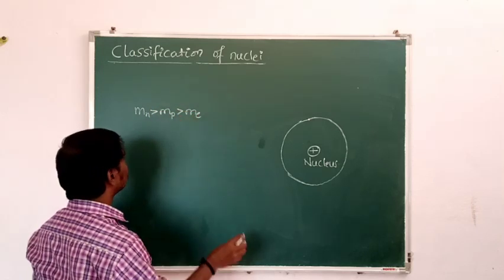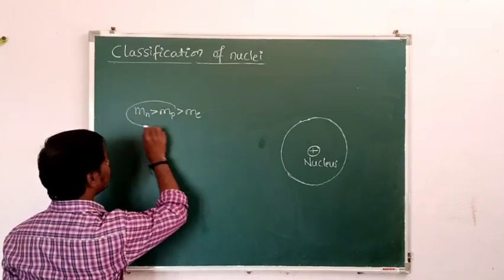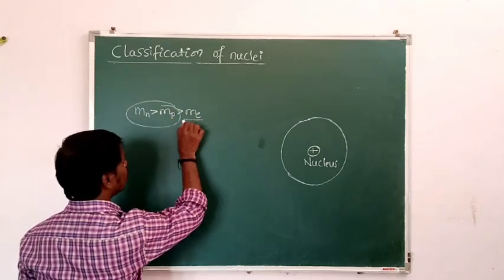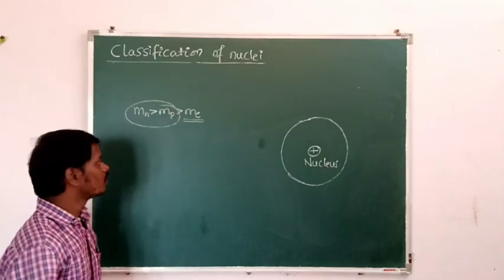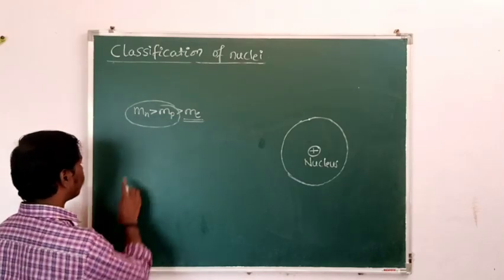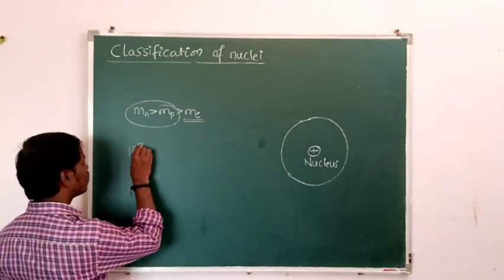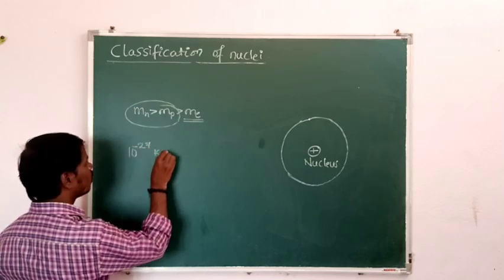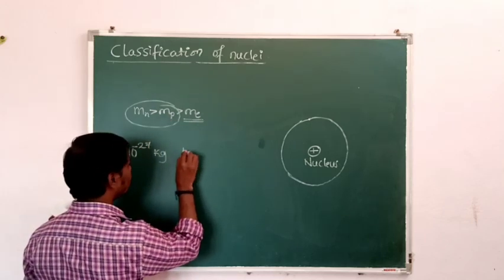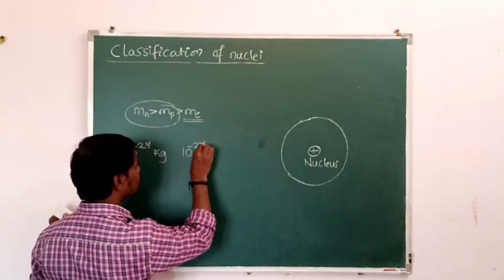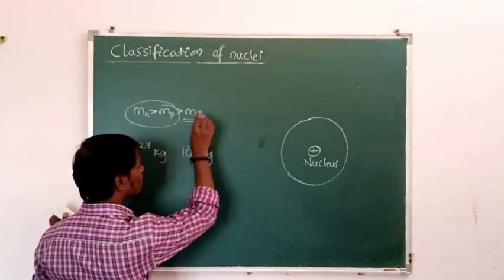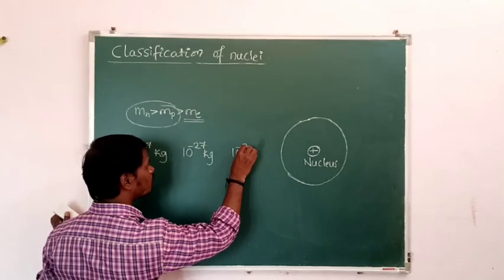The mass of the neutron and of the proton is in the order of 10 to the power of minus 27 kg, but the mass of the electron is in the order of 10 to the power of minus 31 kg.